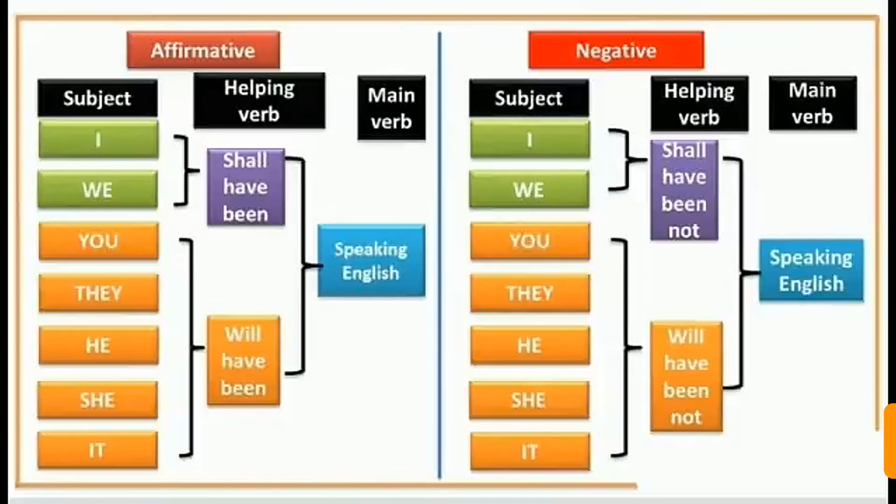So if the simple sentence is "I shall have been speaking English," then we will use not along with shall have been: "I shall have not been speaking English." So this will be the negative form of this sentence.